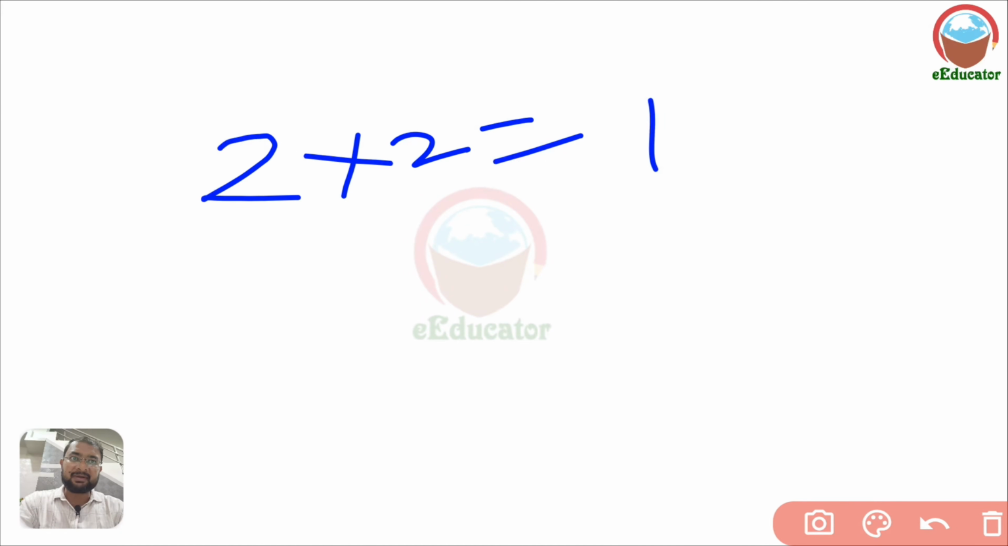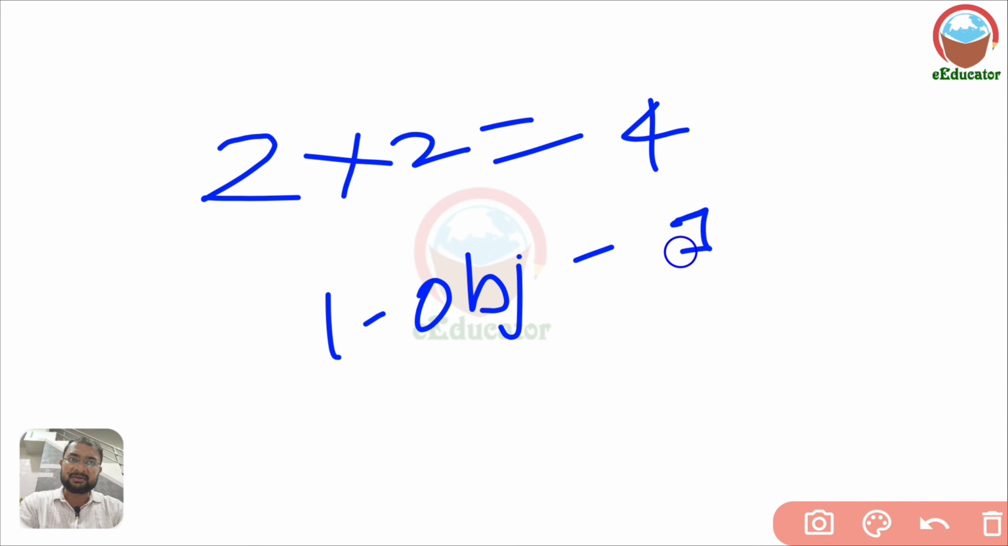Generally, in this lesson number 12, what kind of questions are there in the board exams? There will be 2 questions of 2 marks and one objective question. Lesson number 12 and lesson number 13 are the 2 lessons where there will be questions of 2 marks.